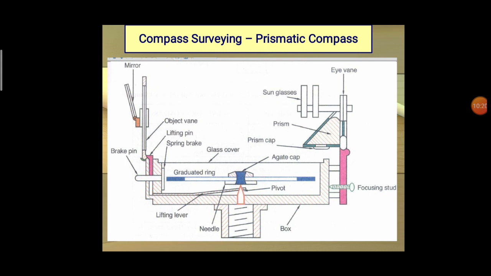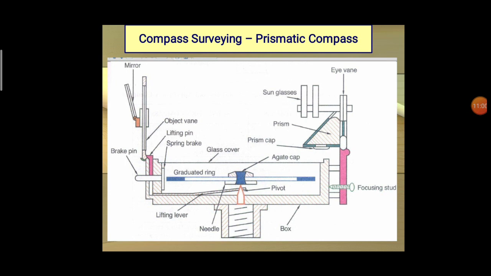At the right end we have the eye vane, and at the other end the object vane. From the eye vane we can easily view the object kept at the left end of the compass. We place the object in the object vane, and through the eye vane and the prism we can easily view the angle by which it is deflected from the horizontal position. Based on that, we can note the observation of angles.